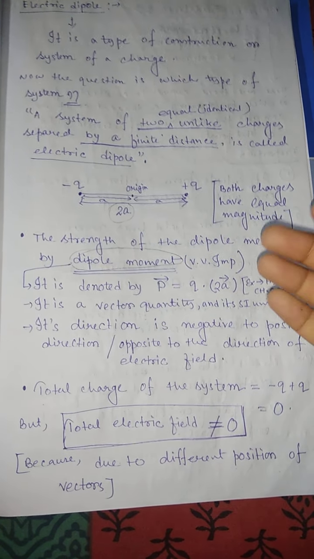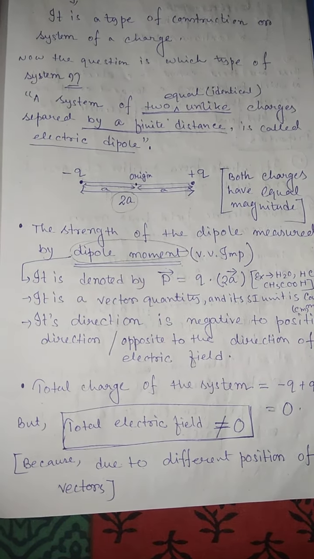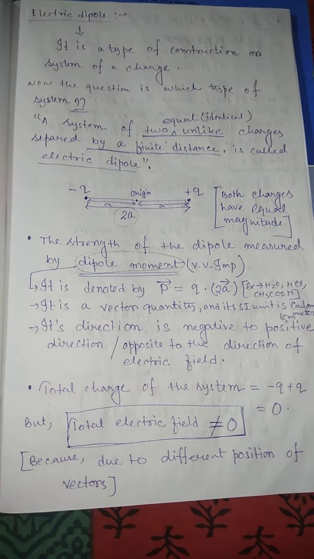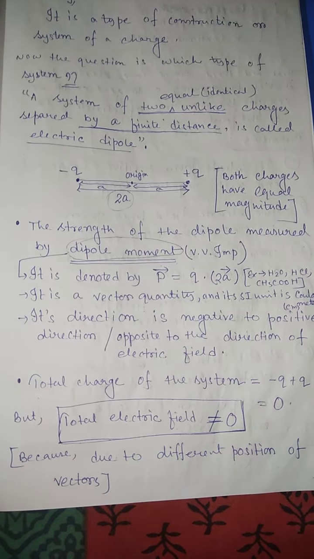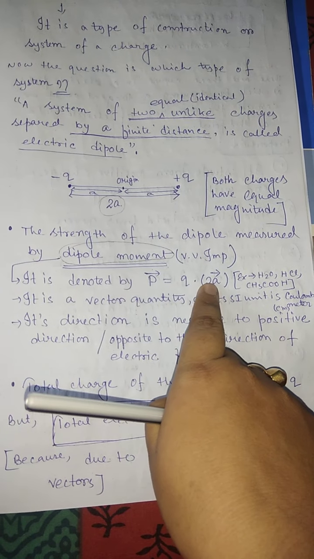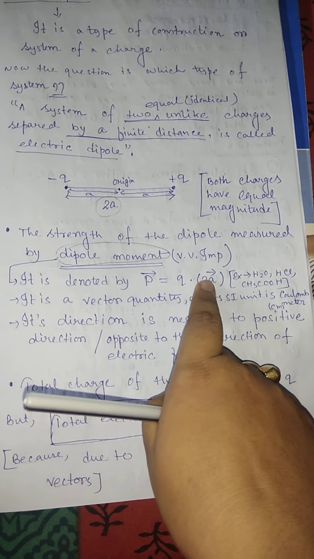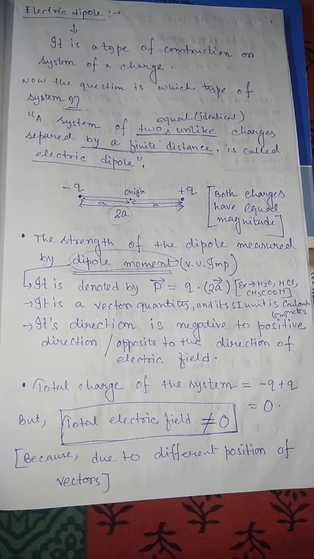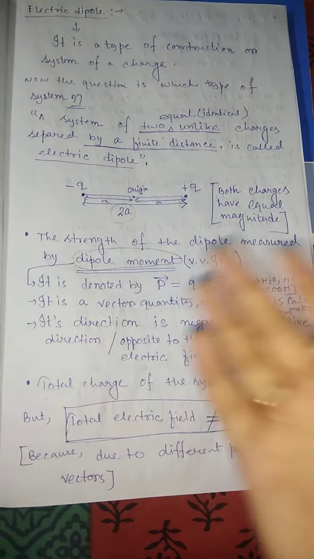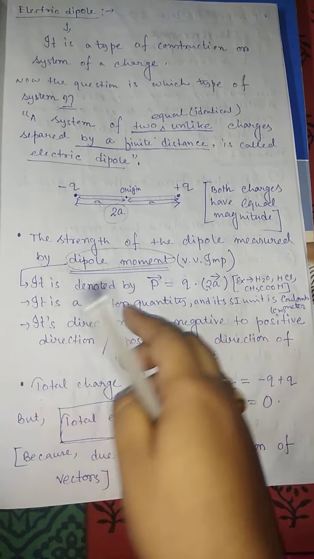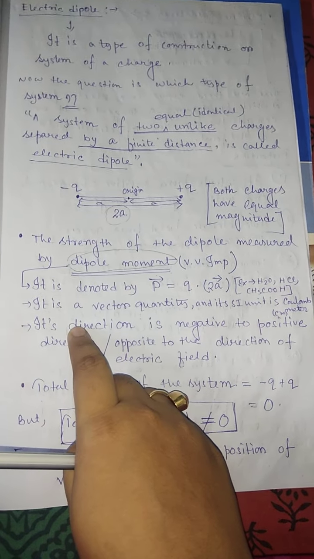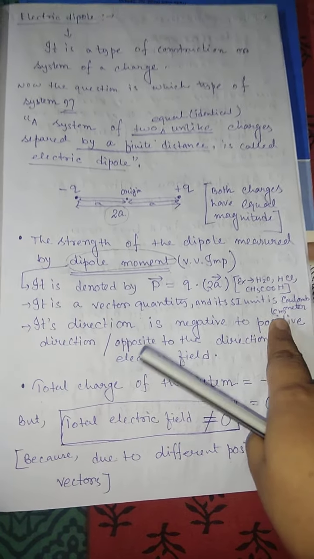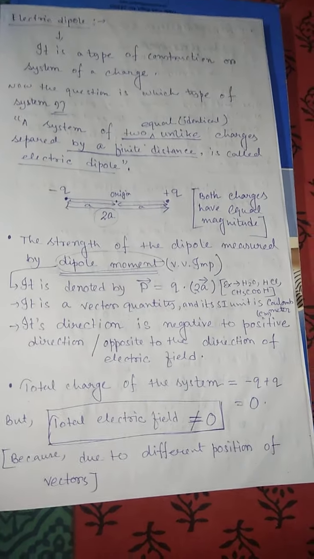For example, H2O, HCl, CH3COOH, these are electric dipoles. Okay, so what is the SI unit? This is a coulomb and a meter, so coulomb into meter. That is the unit of dipole moment. And as we also studied, its direction is negative to positive, that is opposite to the electric field direction.